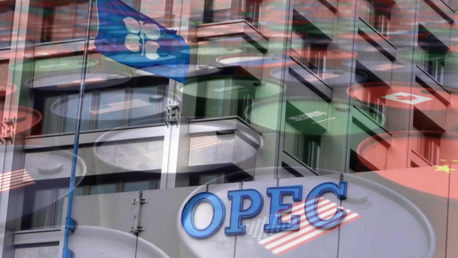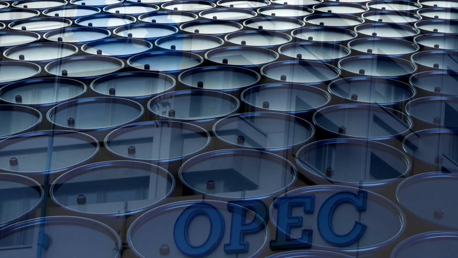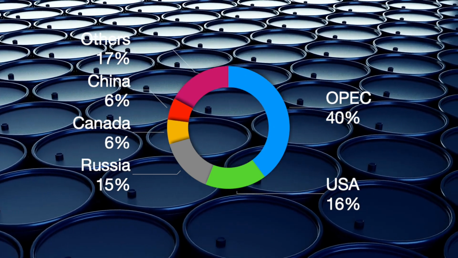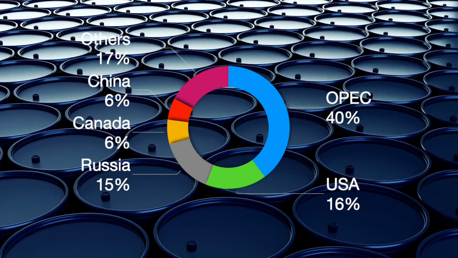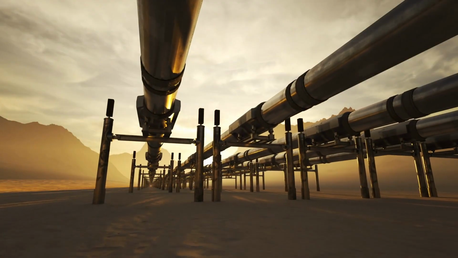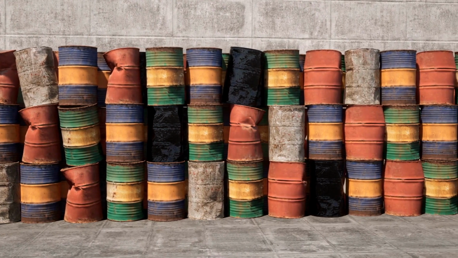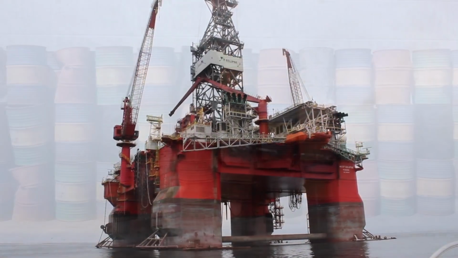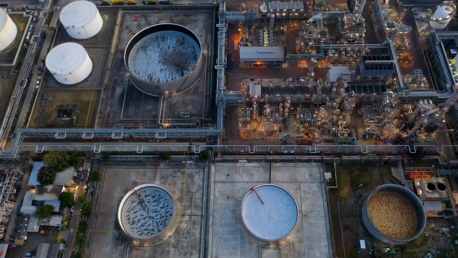A centralized body called OPEC, which stands for Organization of the Petroleum Exporting Countries, produces around 40% of the world's oil supply. It is a group of 14 oil-producing countries that plays a significant role in determining the global price of oil. OPEC operates through a system of production quotas. These quotas determine the amount of oil that each member country is allowed to produce, with the goal of balancing global supply and demand for oil.